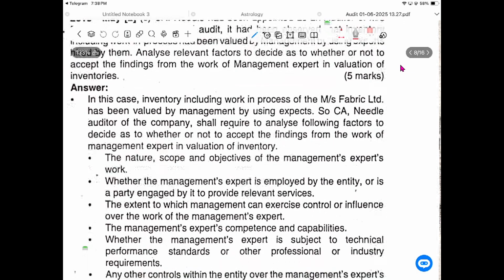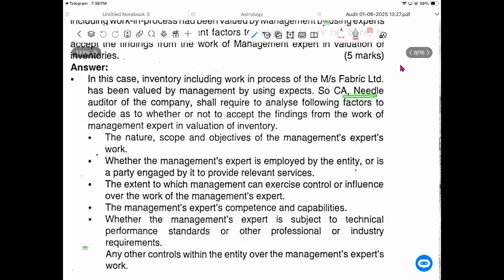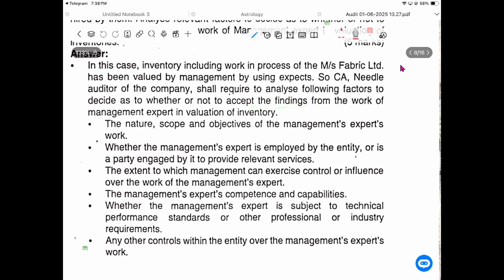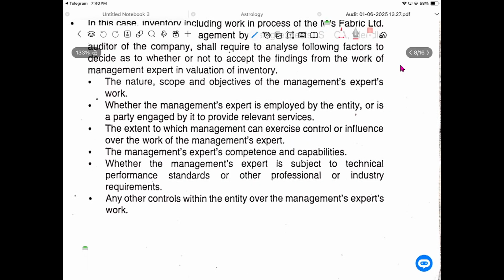In the case, inventory, including the work in progress of MS Fabric Limited, has been valued by the management using its expert. So the auditor of the company shall analyze the following factors to decide whether or not to accept the findings from the work of the management expert in valuation of inventory. The nature, scope, and objective of the management expert's work. Whether the management expert is employed by the entity or is a party engaged to provide relevant services.